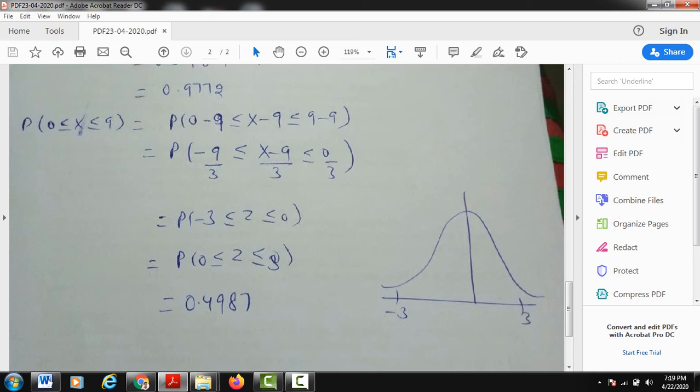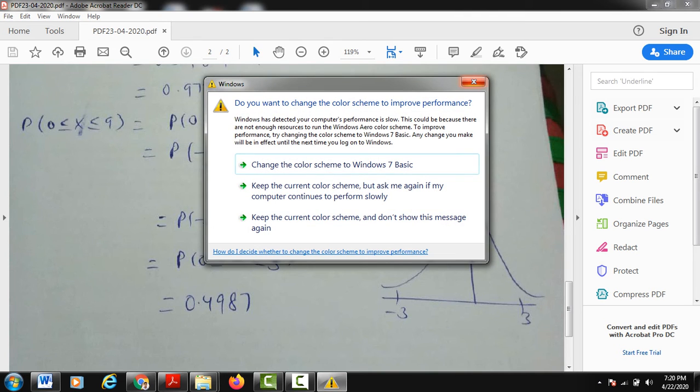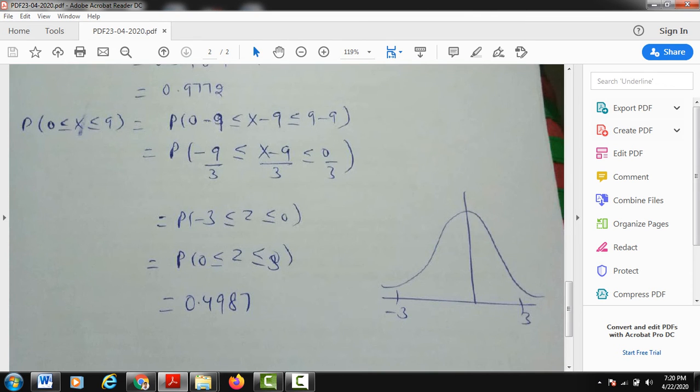So what is mu in the equation? It is 3. So I will subtract 9 from each and every factor. So it will be 0 minus 9 less than or equal to x minus 9 less than or equal to 9 minus 9. And then I will divide it by sigma, which is given to you as 3 in the question. So 0 minus 9 is minus 9, by 3, less than or equal to x minus 9 by 3. 9 minus 9 is 0, 0 by 3. So minus 9 by 3 is minus 3, minus 3 less than or equal to z less than or equal to 0.